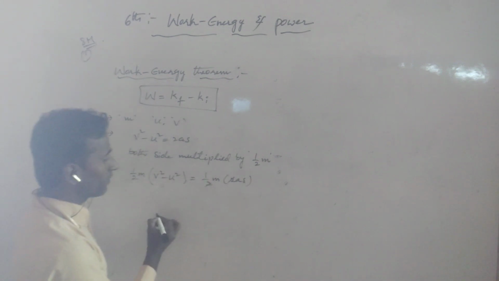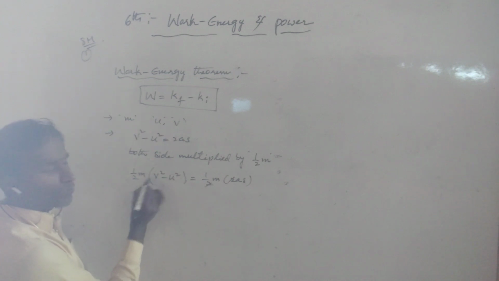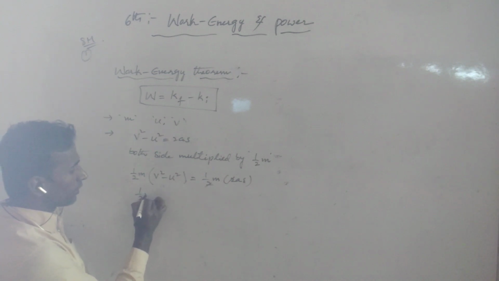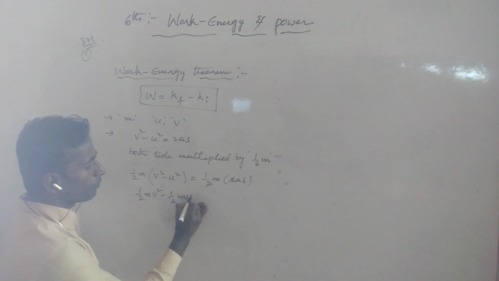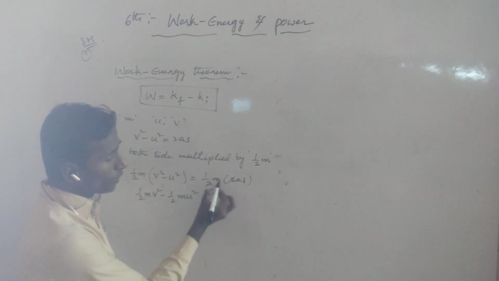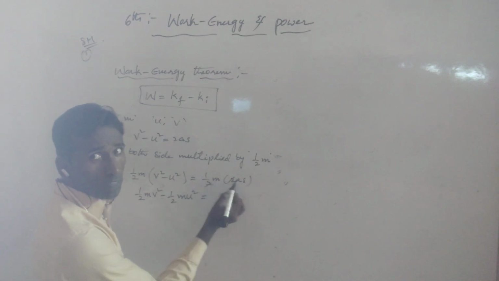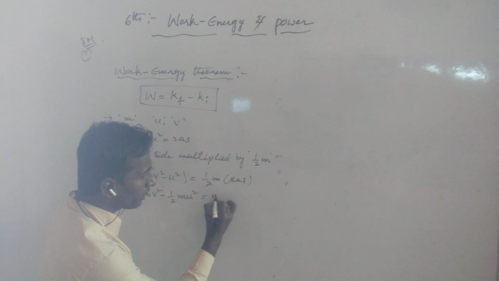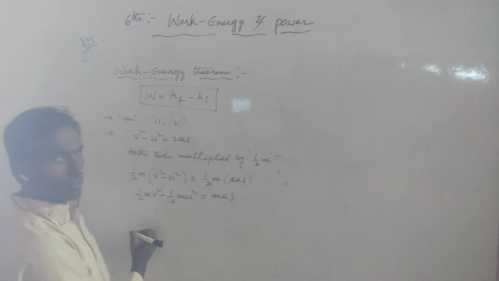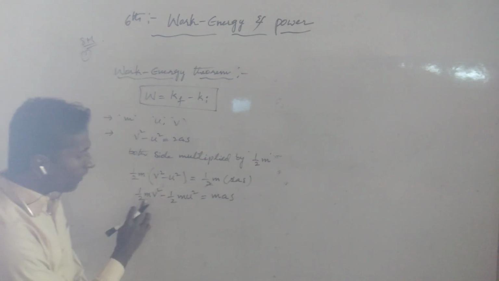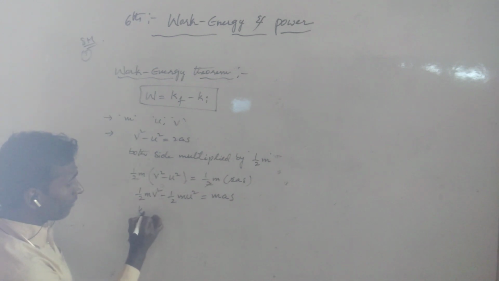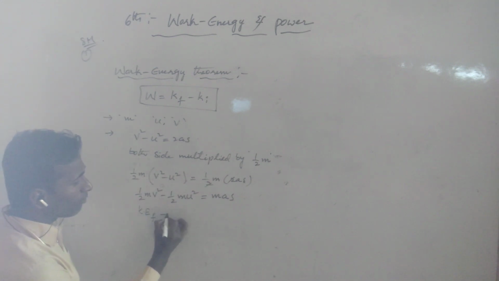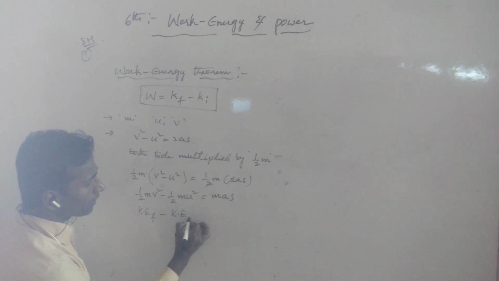Here the 2 cancels. So half m v square minus half m u square is equal to m into a into s, which we can directly write as mas. Then again, half mv square is the final kinetic energy, Kf minus Ki, because